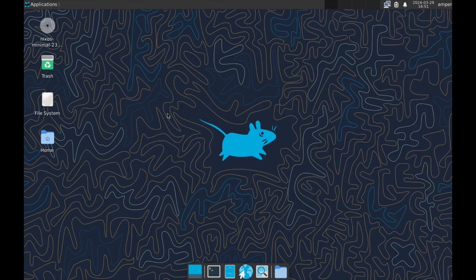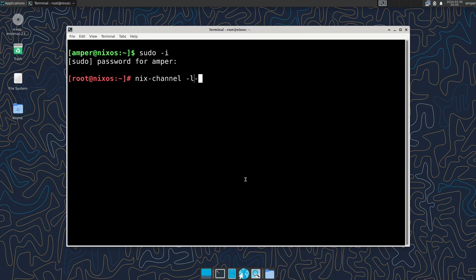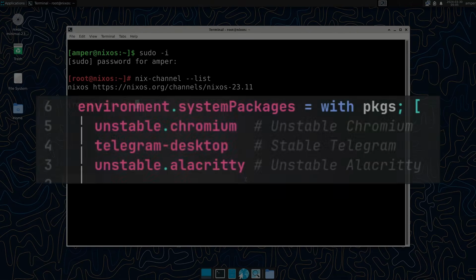The nixos-rebuild switch command does not update package versions. To do this, we need to update the channel first. By running the nix-channel --list command, which must be executed as root, you can see that we have channel 23.11. If you need the latest package versions, you can replace the current stable channel with the NixOS unstable using these two commands. You can also replace individual packages with unstable versions by adding unstable to the package name.